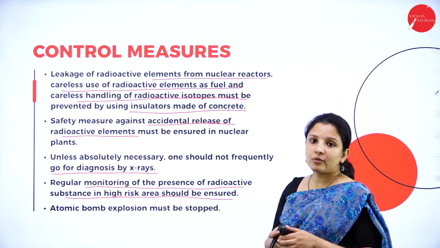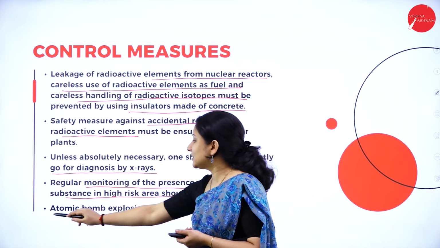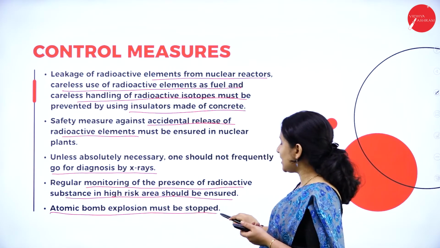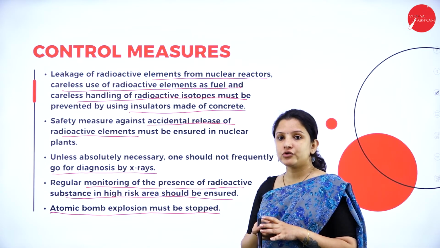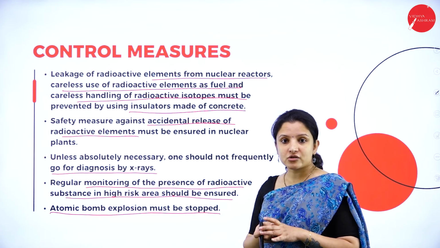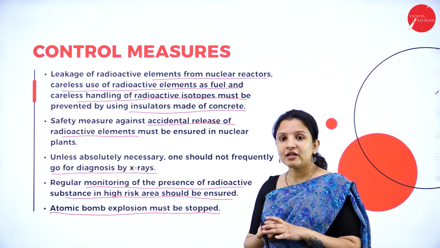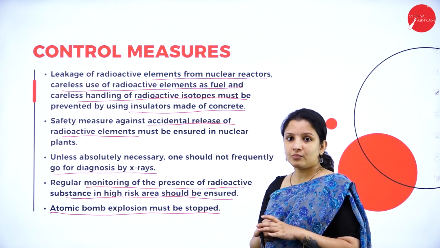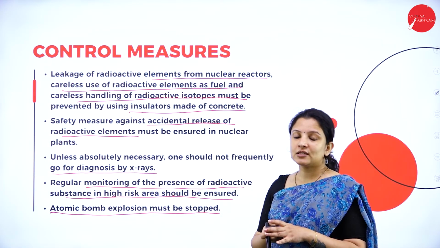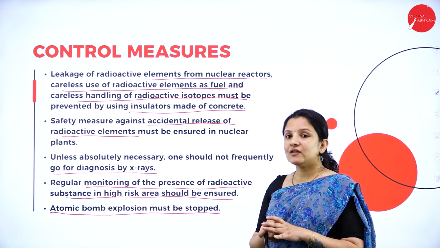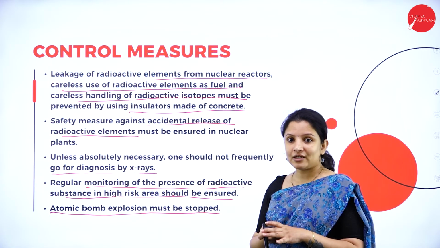And atomic bomb explosion should be completely stopped. Not just stopped, it should be banned. Countries should not be given permission to use atomic bombs, or even they should not be given permission to manufacture such atomic bombs, because the best example that we can take here is Hiroshima and Nagasaki. You can go to Google and just read about it.